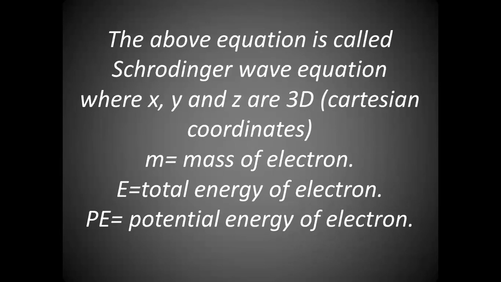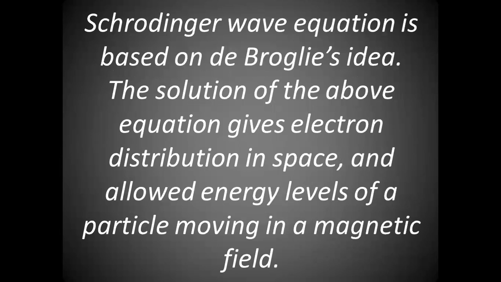That means the equation derived by Schrödinger is for three dimensions, x, y, and z, and these are called Cartesian coordinates. In this equation, m stands for mass of electron, E is total energy, and PE is potential energy. When we subtract V from E, we get kinetic energy. Therefore, in the equation, total energy minus potential energy will give you the kinetic energy.